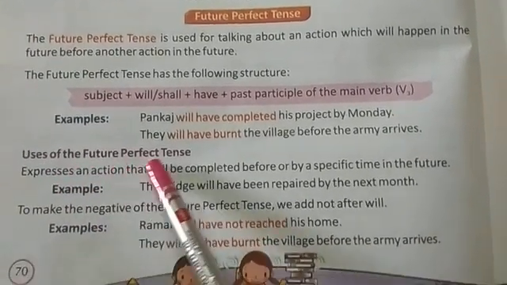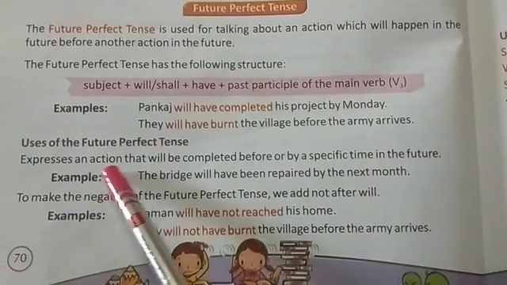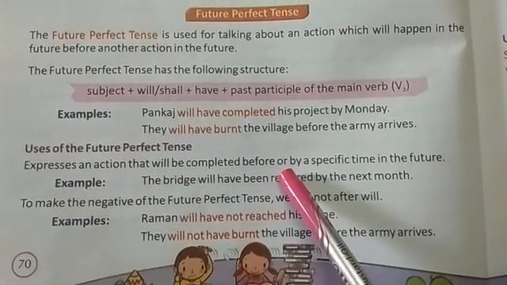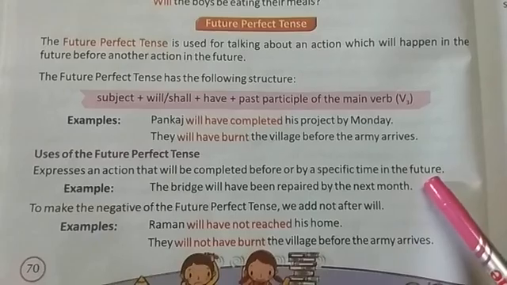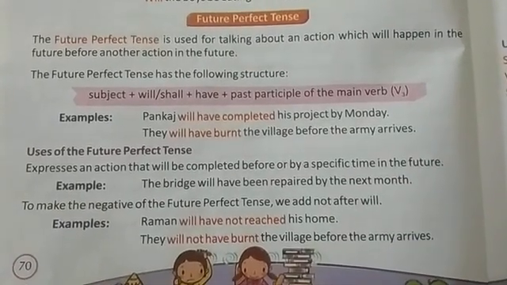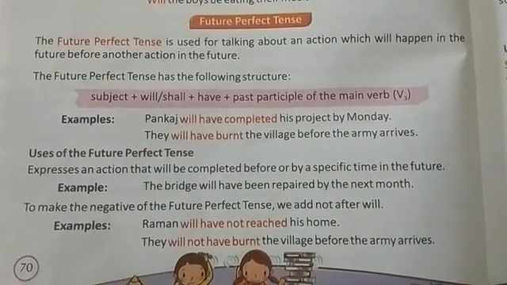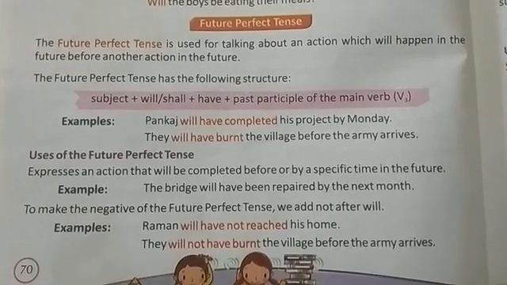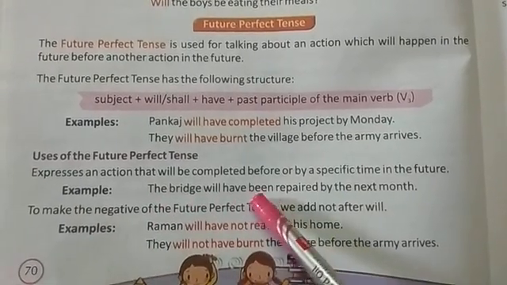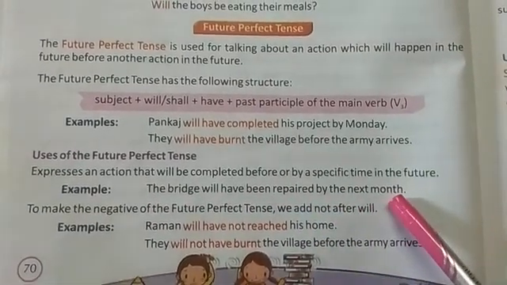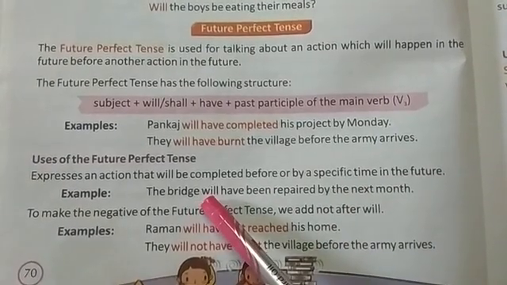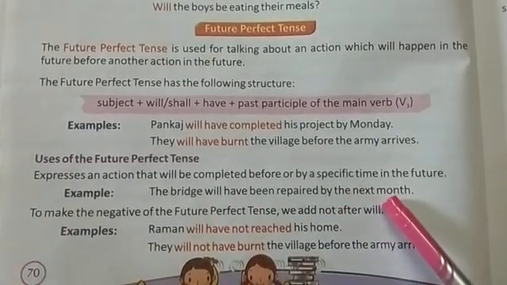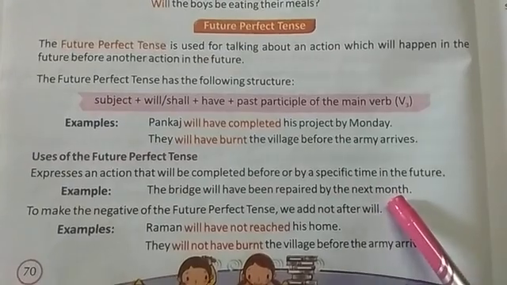So uses of future perfect tense is: express an action that will be completed before or by a specific time in the future. So it tells us about the action which will happen at a specific time in the future, like the bridge will have been repaired by the next month. So the work of repairing the bridge will be completed by next month. A specific time is given.